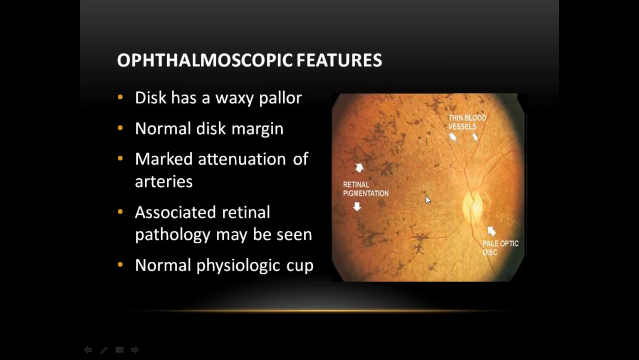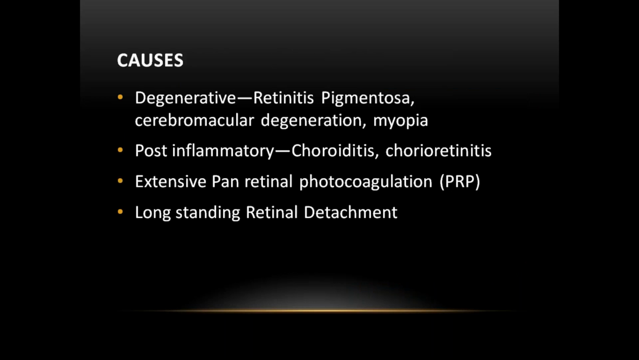That is the classical triad of retinitis pigmentosa. This is called consecutive optic atrophy. There is underlying pathology of the choroid and retina, and there is atrophy of the optic nerve. Degenerative causes include retinitis pigmentosa, cerebromacular degeneration, myopia, post-inflammatory conditions like choroiditis and chorioretinitis. Extensive pan-retinal photocoagulation also can cause consecutive optic atrophy. Long-standing retinal detachment.